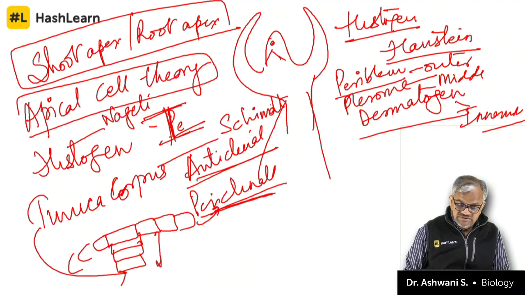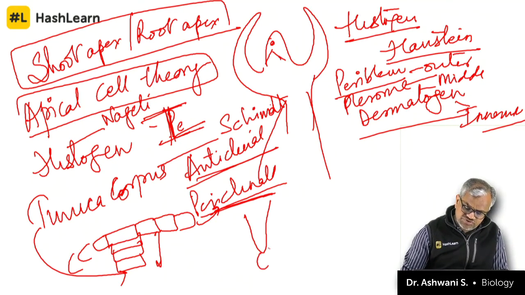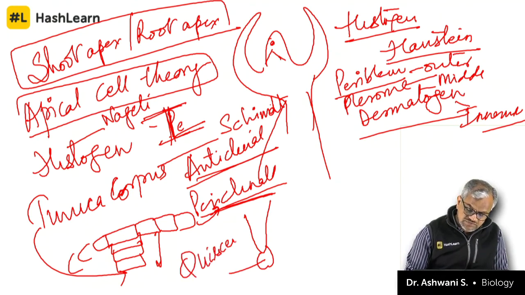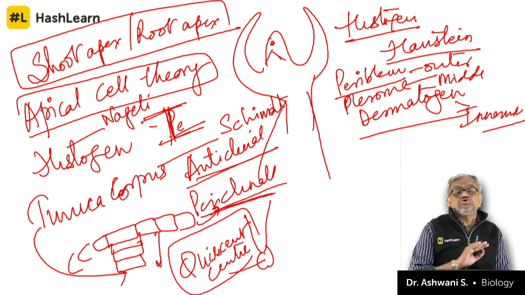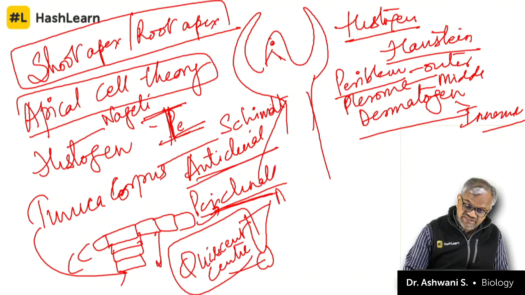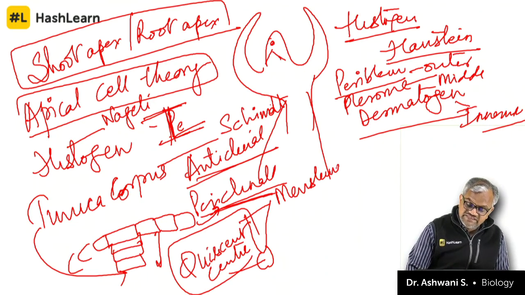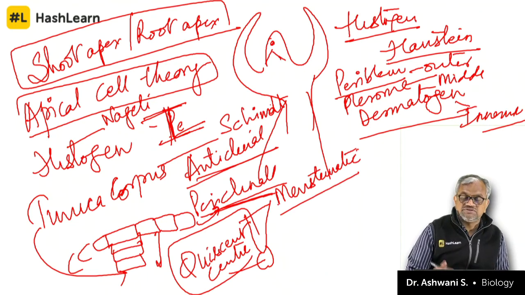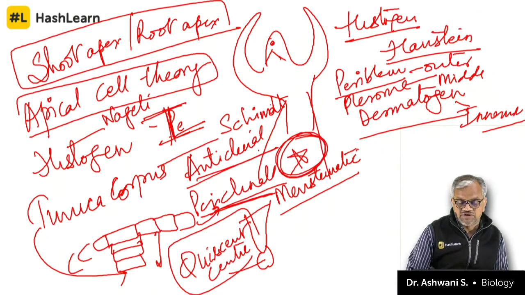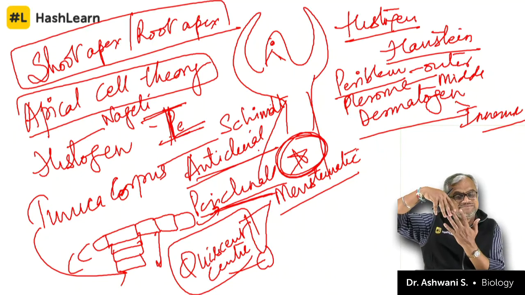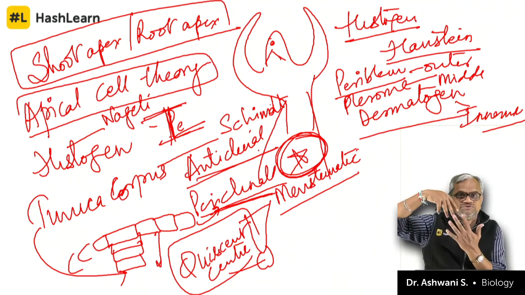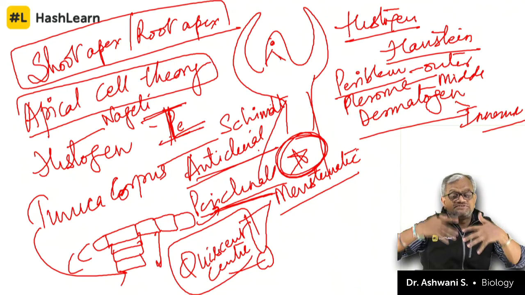All this is applicable, but along with this, in the root, there is a structure called the quiescent center. In the complete root, the quiescent center is the center which has meristematic nature. A prismatic tissue is found at the root apex region that is meristematic in nature.